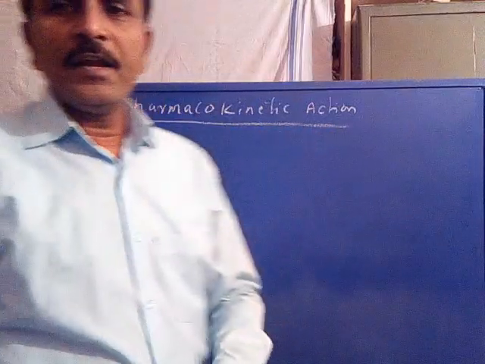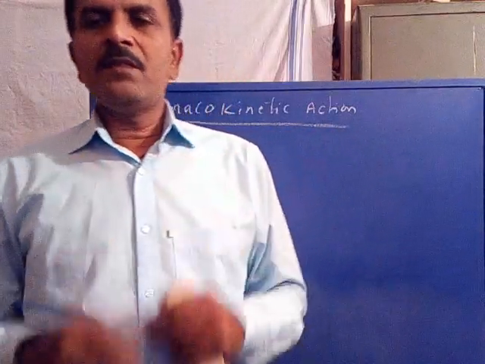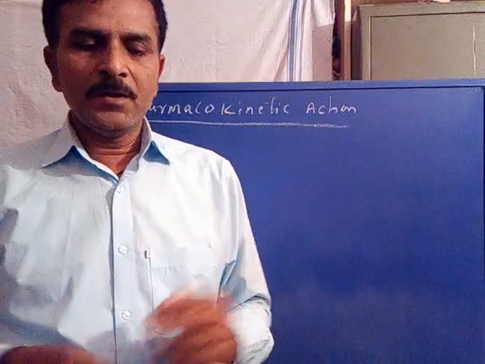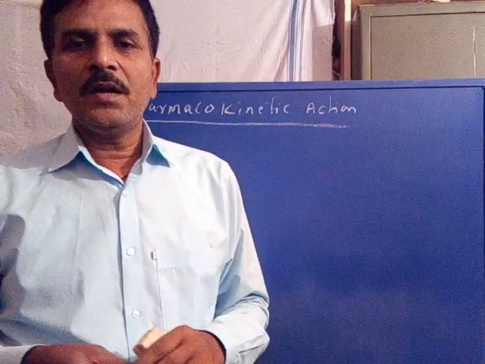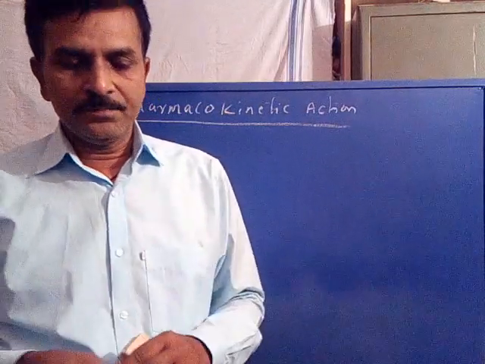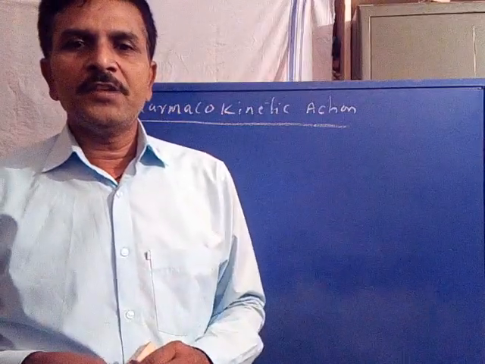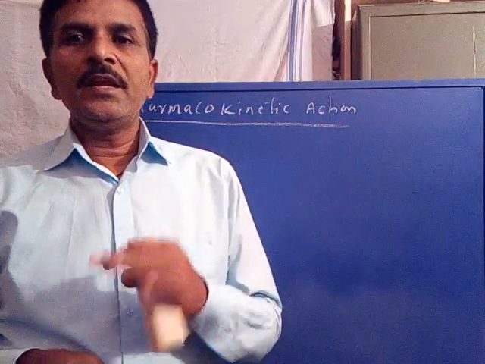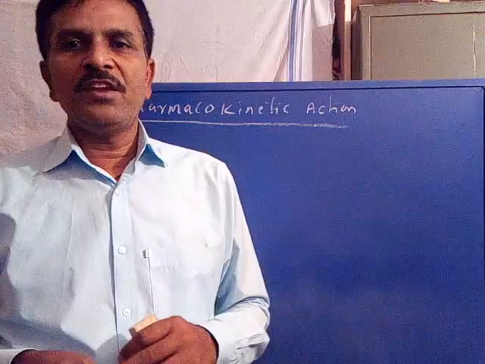Now, pharmacokinetic action of the drug. The initial consequences of any drug molecule before binding to the target are called pharmacokinetic action. The pharmacokinetic action includes, for any drug, first its administration.